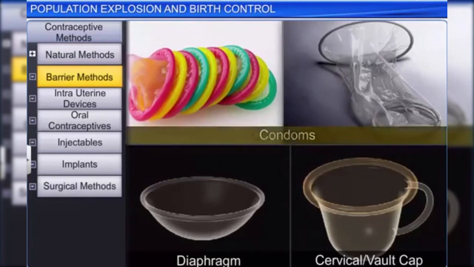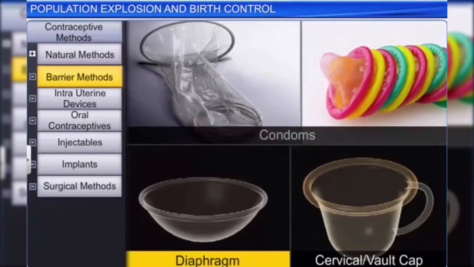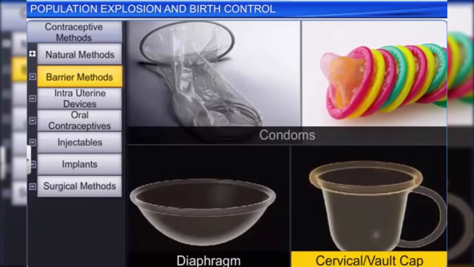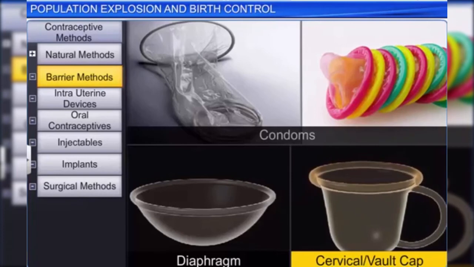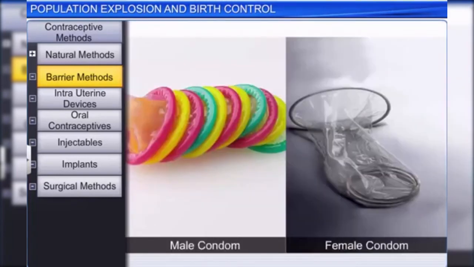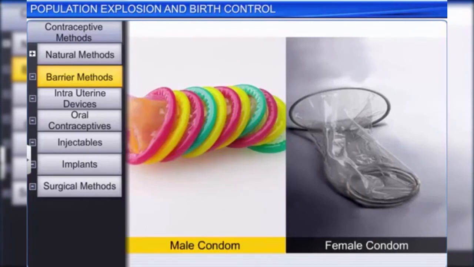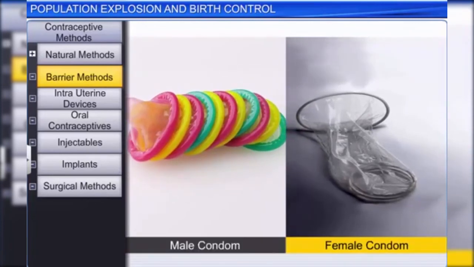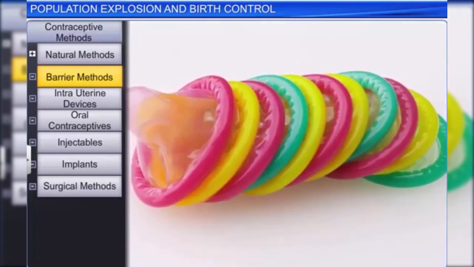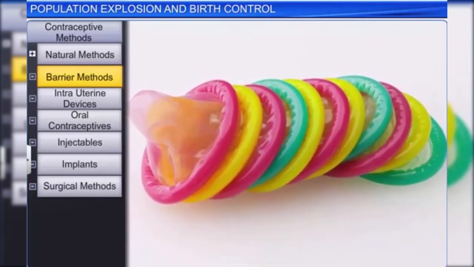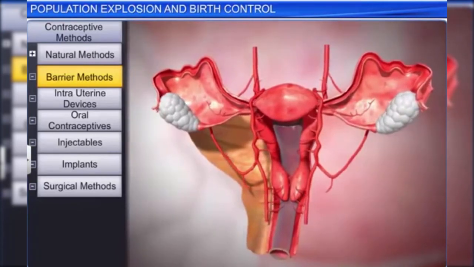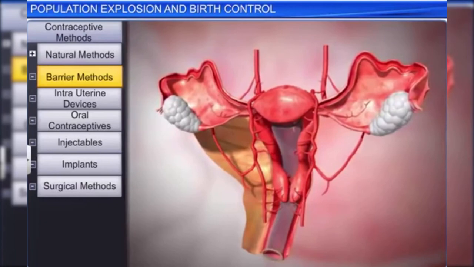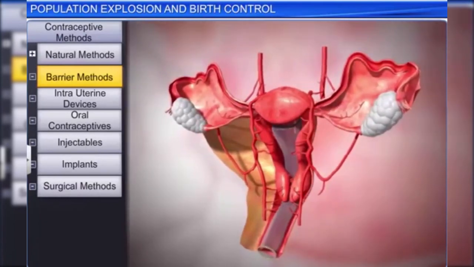This method makes use of either a condom, diaphragm or cervical or vault cap, which act as barriers to prevent the sperm and ovum from meeting. Condoms, which are available for both men and women, are made of thin rubber or a latex sheath. Condoms for males are rolled over the penis, while condoms for women are inserted in the vagina, where they block the sperm's entry into the reproductive tract by covering the cervix.